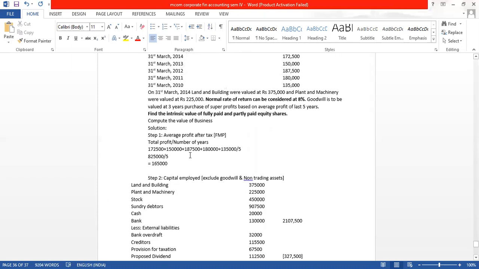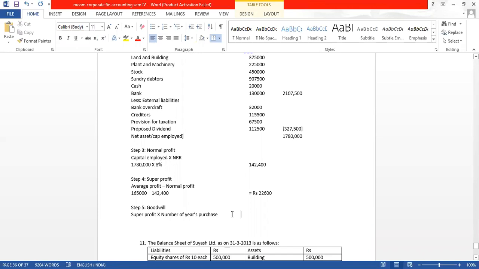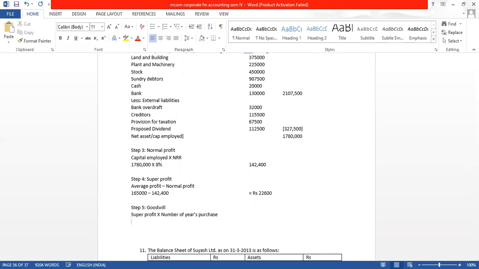One year super profit is 22,600. We have to value the goodwill as per 3 years purchase of super profit. So it is 22,600 into 3, because 3 years purchase.